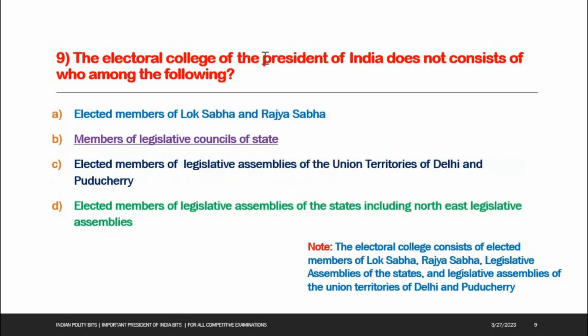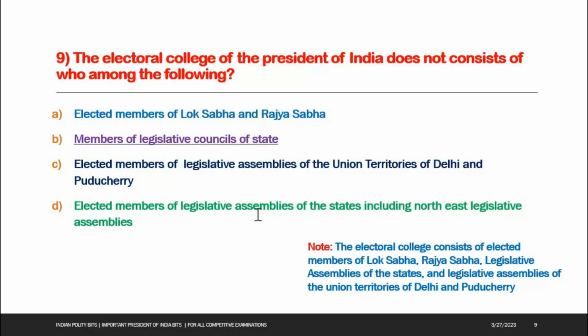Next one. The electoral college of the President of India does not consist of who among the following? Options: A. Elected members of Lok Sabha and Rajya Sabha. B. Members of legislative councils of state. C. Elected members of legislative assemblies of the Union territories of Delhi and Puducherry.